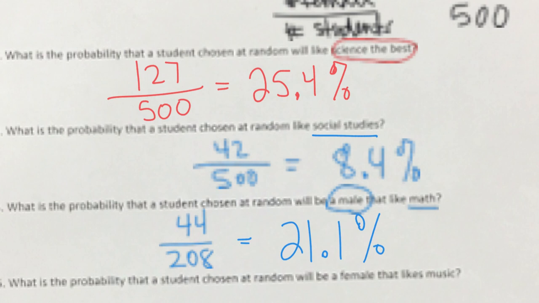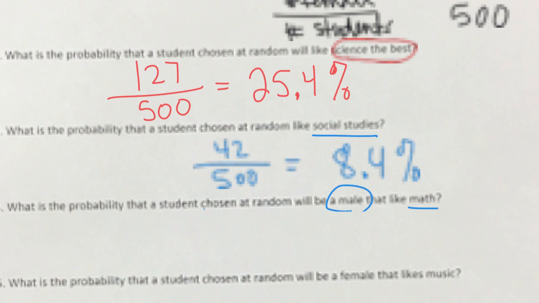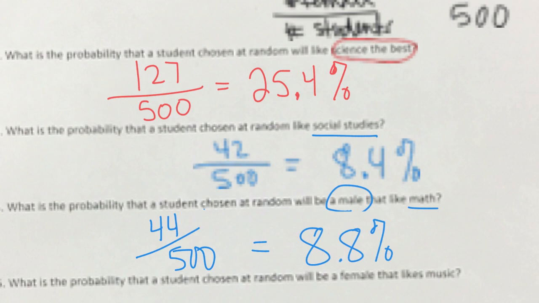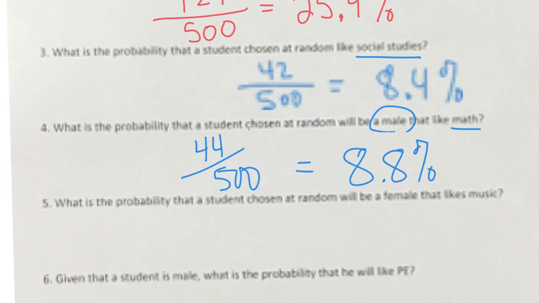So I guess we're walking this one back then. So we do have, in fact, a 44. So 44 is still the number of males that like math. But this is going to be out of all the students, right? Still out of 500. 8.8%. So we're looking at the number of males that like math compared to everybody, not just the males. So correct, we don't know that it is a male to begin with. So even less numbers.